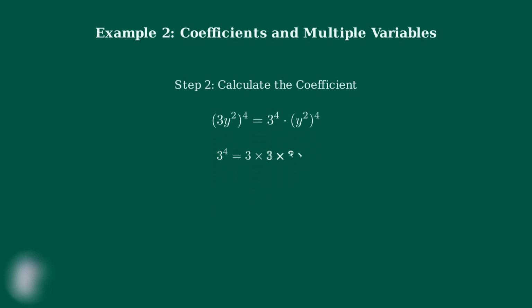Step 2. Calculate 3 to the fourth power. This means 3 multiplied by itself 4 times. 3 times 3 equals 9, times 3 equals 27, times 3 equals 81. So 3 to the fourth power equals 81.